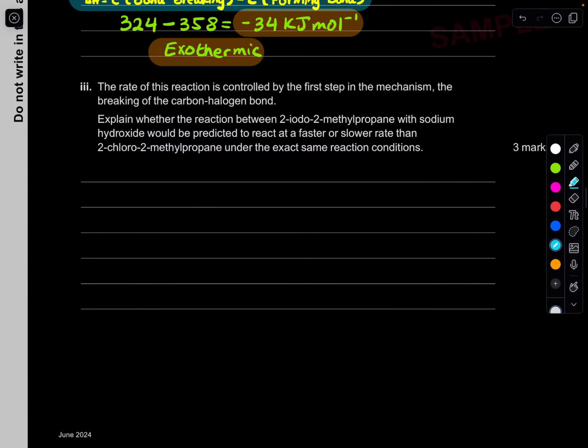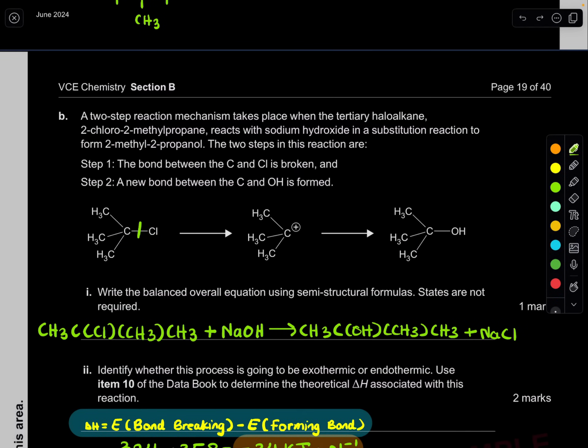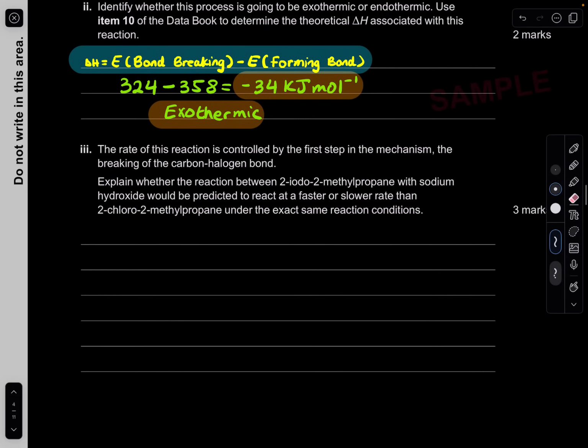The rate of this reaction is controlled by the first step in this mechanism, the breaking of the carbon to halogen bond. Okay. Explain whether the reaction between 2-iodo-2-methylpropane with sodium hydroxide would be predicted to react at a faster or slower rate than 2-chloro-2-methylpropane under the exact same reaction conditions.